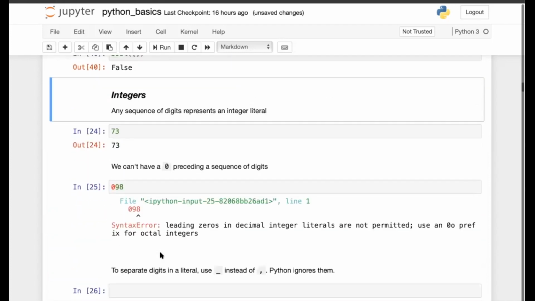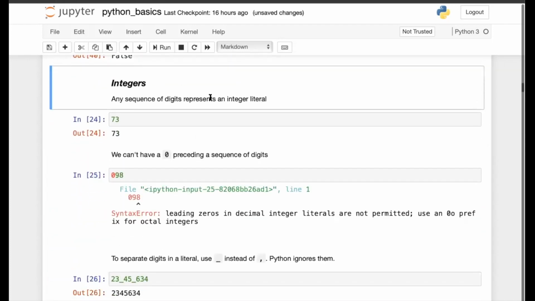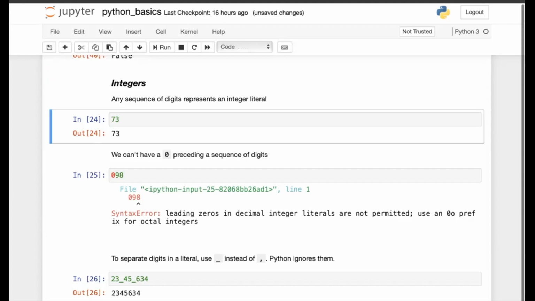Coming to the integers. Integer is any sequence of digits. So any sequence of digits represents an integer literal. So here, let's say 73. You cannot precede a sequence of digits with a zero.